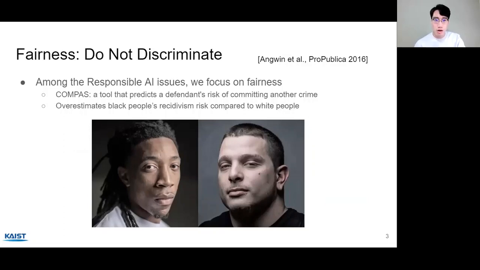Recently, there is a famous article written by ProPublica that talks about the Compass software. This is a tool that predicts a defendant's risk of committing another crime, called the recidivism risk. The problem is that Compass overestimates Black people's recidivism risk compared to white people, more than reality. And the reason is that the data that trains Compass is very biased toward Black people committing crime.